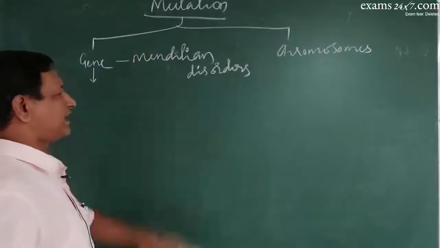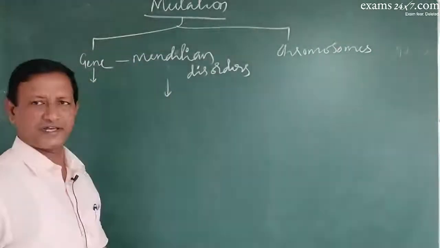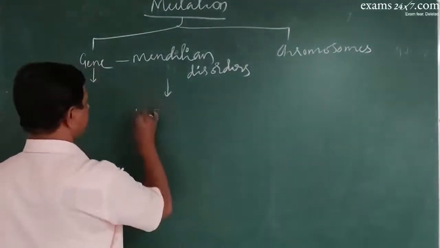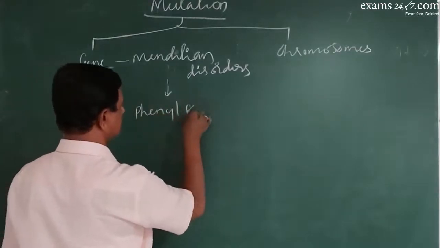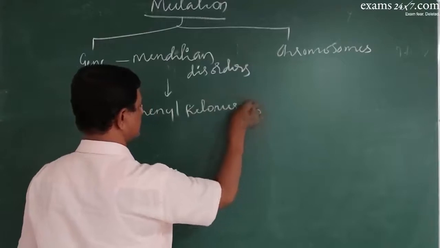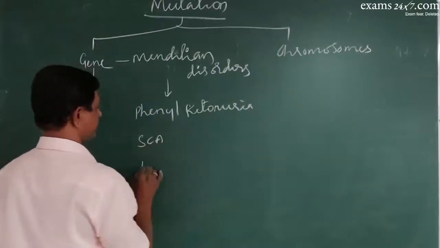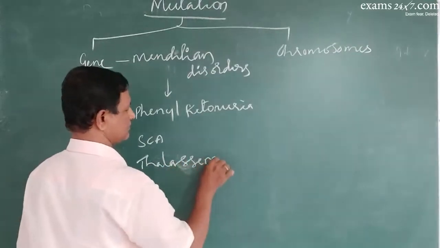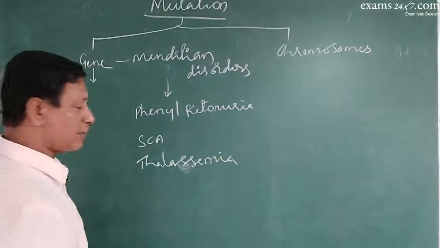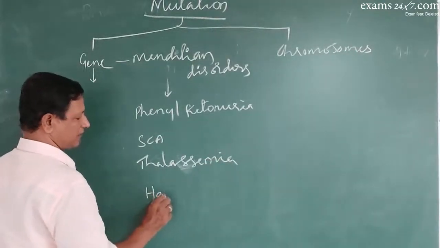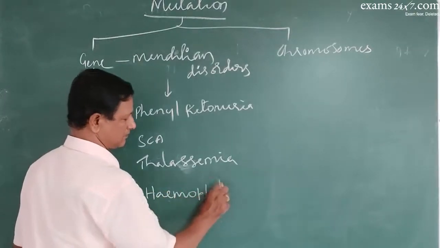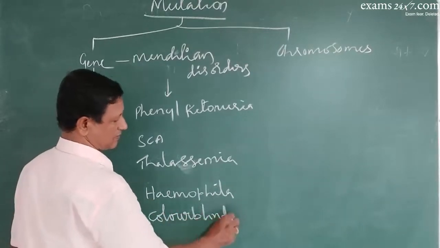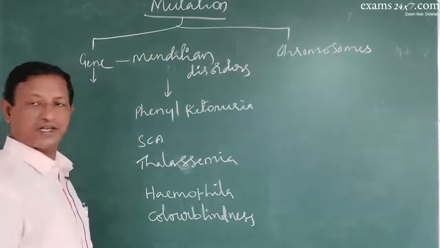There are so many Mendelian disorders, I am not going into all those details, just examples. The autosomal diseases like phenylketonuria, sickle cell anemia, thalassemia, etc. Allosomal diseases like hemophilia or color blindness.